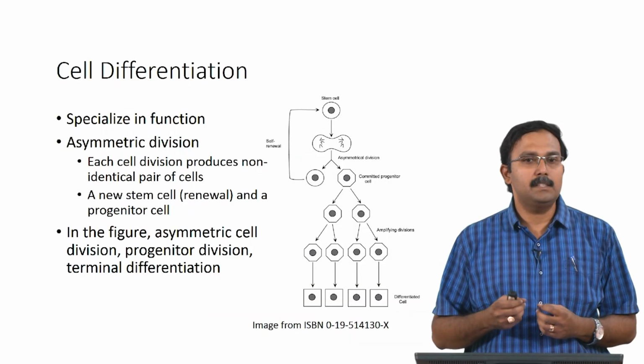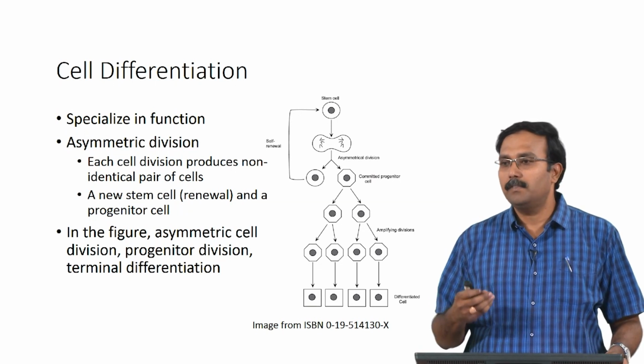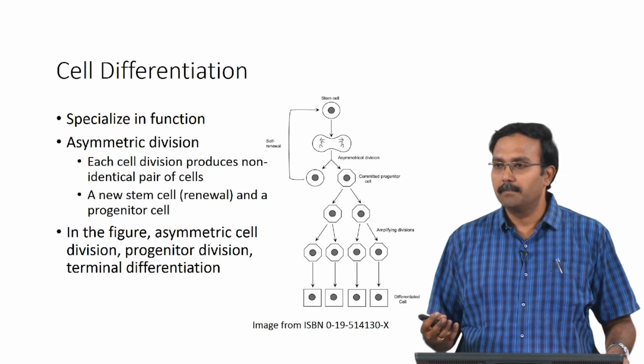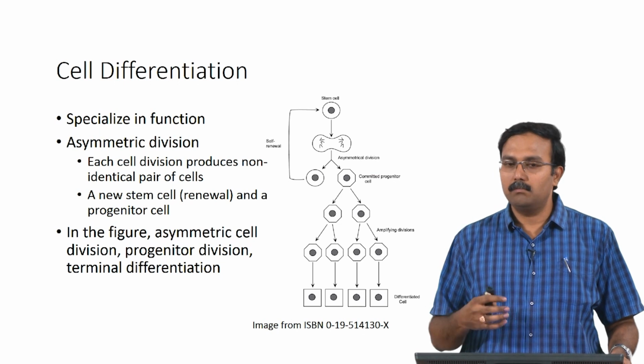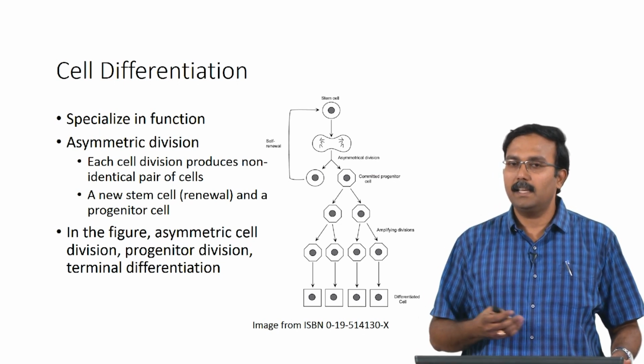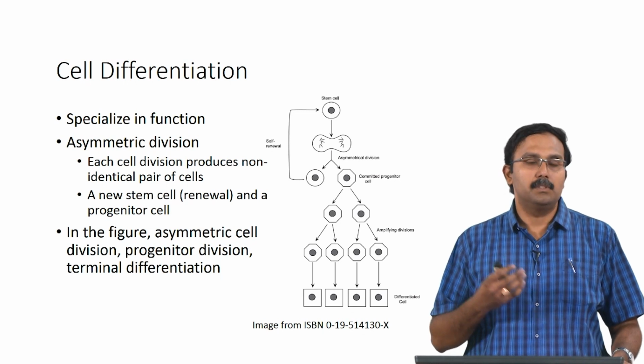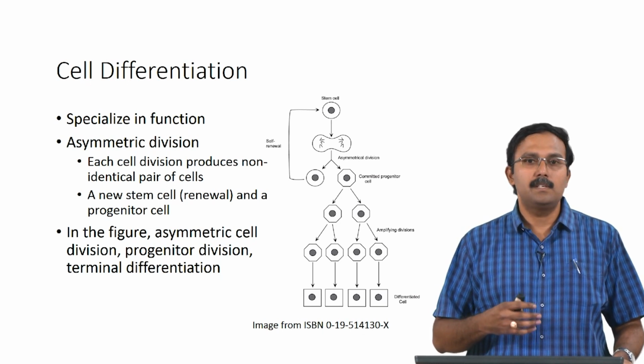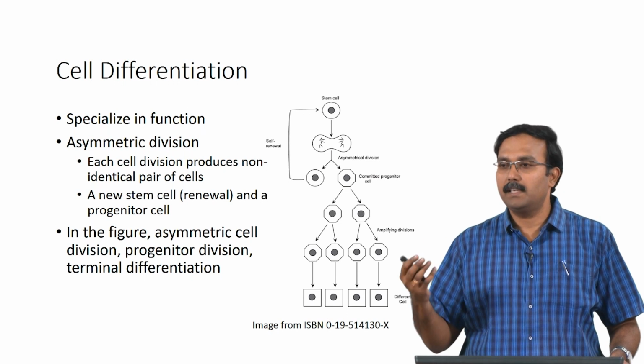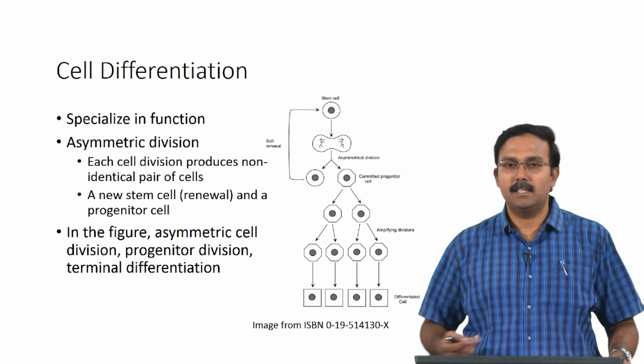Differentiation is basically the process of cells specializing in a function. Stem cells, as you all know, do not have any specialized function. They can mature to form any type of cell. So differentiation is the process which results in the formation of a specific cell type with a desired functionality.